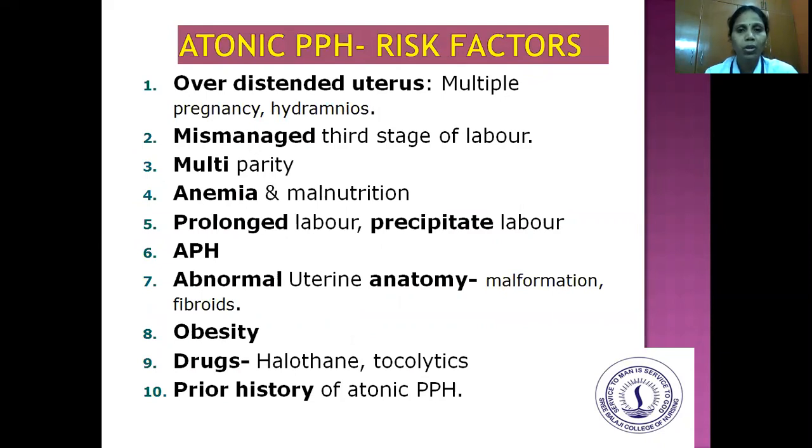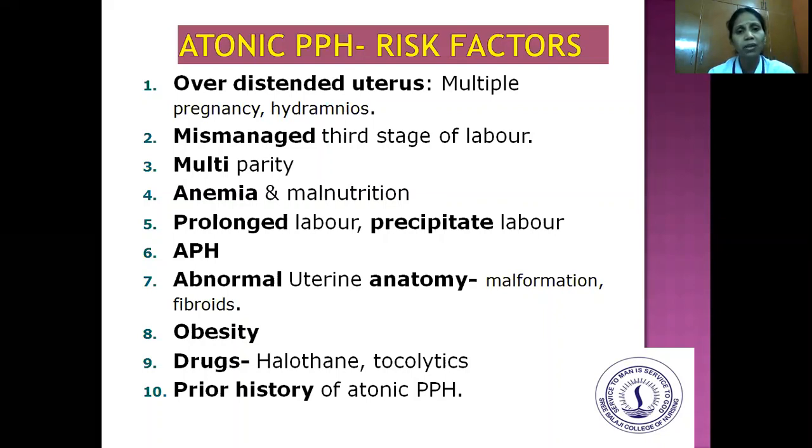Okay. So now we'll see about the risk factors for atonic uterus or atonic postpartum hemorrhage. So why is the uterus not contracted? Why is it atonic? It is because of, one, an over distended uterus in case of multiple pregnancy, or in case of polyhydramnios, when the amniotic fluid is in excess of more than 2000 ml, so it leads to over distension of the uterus. So that distension of the uterus may lead to an atonic uterus. The second one is mismanaged third stage of labor, and third thing is multiparity, and because of anemia and malnutrition, the mother is prone to atonic uterus.